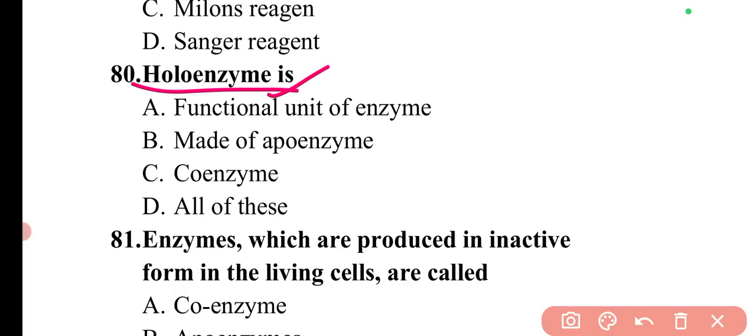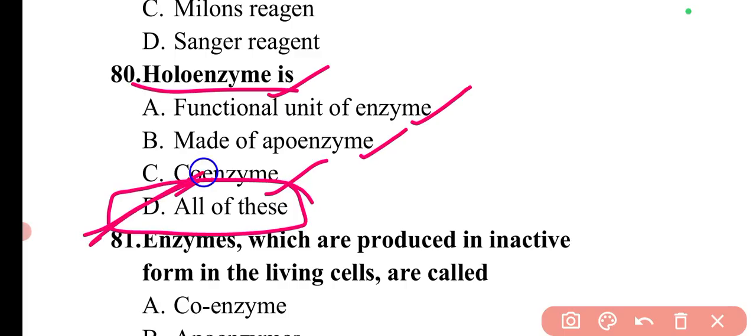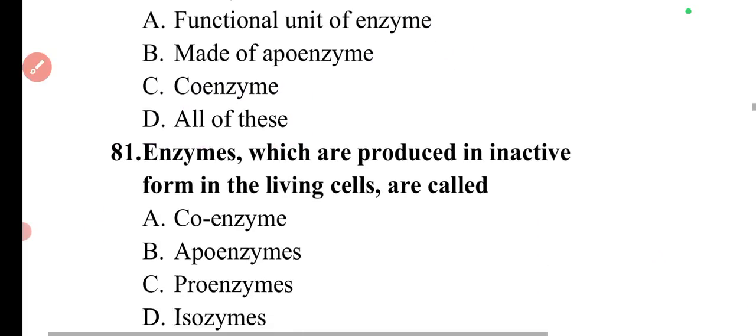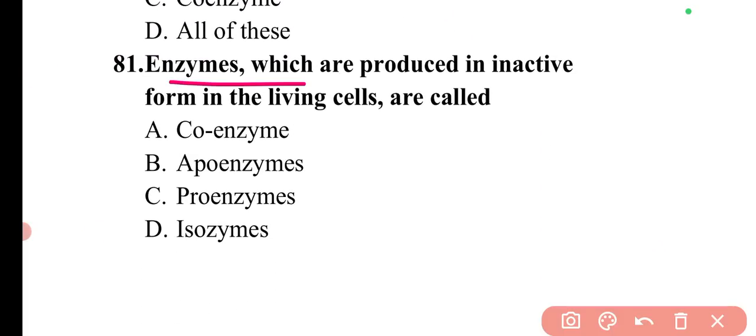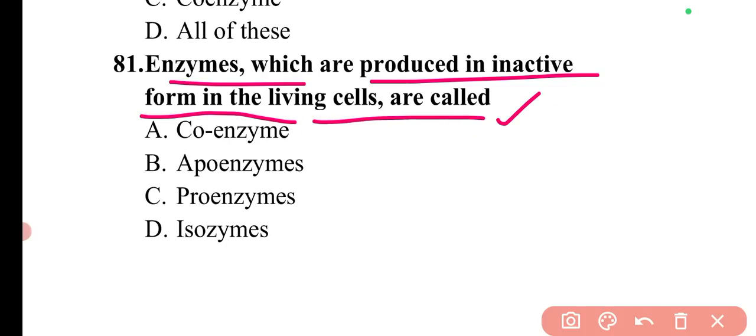So holoenzyme is a functional unit of enzyme which is made up of apoenzyme and coenzyme. So here option D, all of these, is correct. Next question is enzymes which are produced in inactive form in the living cells are called. So those enzymes which are produced in inactive form in the living cells are known as proenzymes. So here option C is correct.